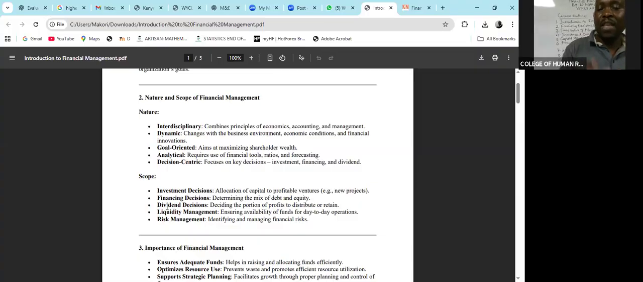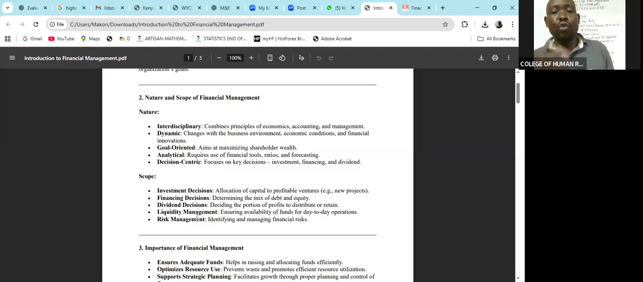So dividend decisions, therefore, entail deciding, from the profit that you made, how much should we give out as dividend to our shareholders who bought shares in our company? How much should we retain to continue financing the business operations?